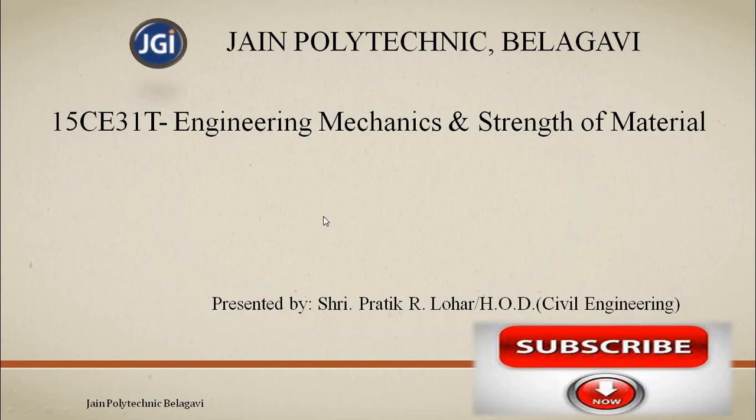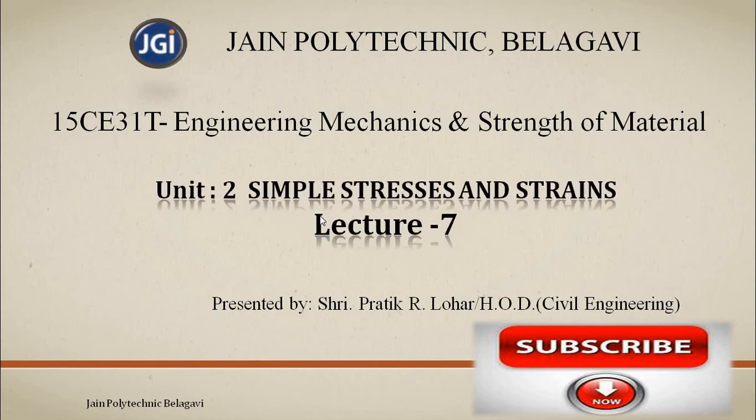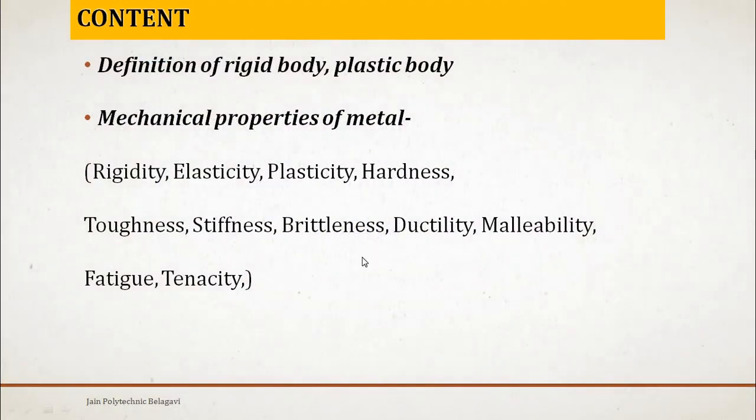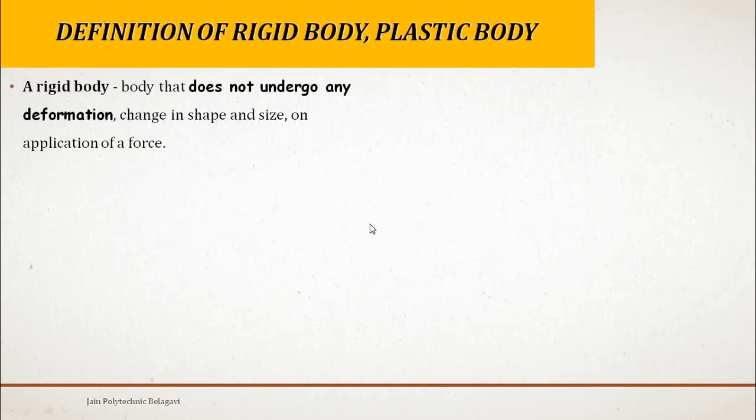Today in this video we are going to concentrate on the second chapter or unit, simple stresses and strains, lecture number 7. In this we are going to mainly focus on the definition of rigid body, plastic body and mechanical properties of metal. So these mechanical properties are listed below. So firstly we will try to understand rigid body.